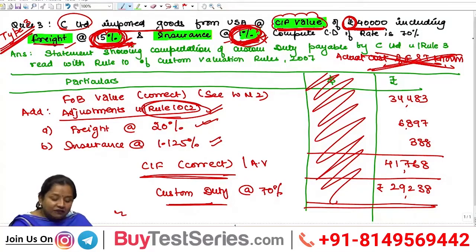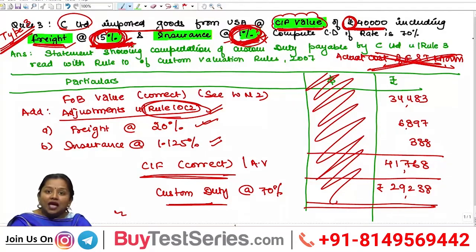Rule 10.2 says that in case of freight, 20% of FOB shall be added, whereas in the question it has been said that 15% of FOB has been added. Now you might think, ma'am, this 15% can be the actual cost. No, beta. If this 15% could be the actual cost, then the actual cost must always be given in the amount itself and not in percentage, mind it.